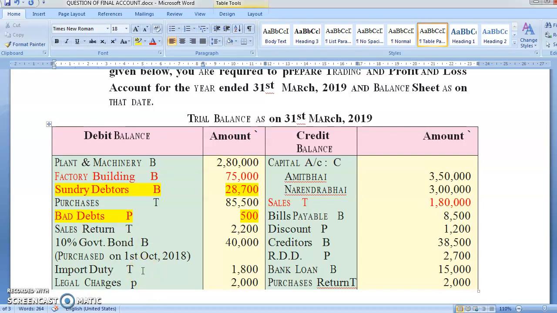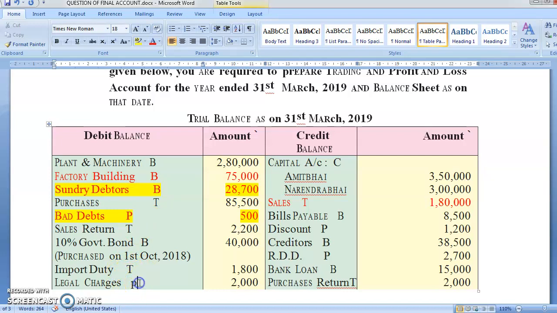Import duty, see you have two things, one is import, other is export. Import means you have purchased from another country. Export means you have sold the goods to another country. So import is always related with purchase, so it will go in trading account.